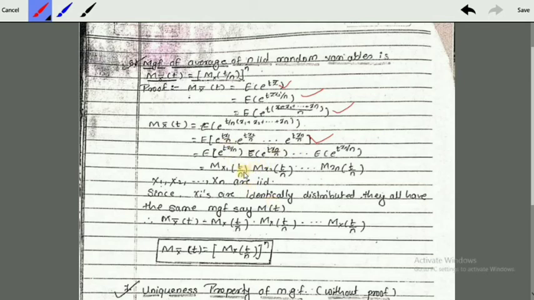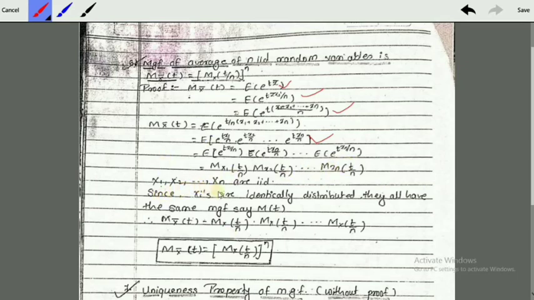As we know that x1, x2 are independent, these individual terms are also independent. So the expectation of e raised to tx1 by n, the expectation of e raised to tx2 by n. Therefore it equals M_x1(t/n), M_x2(t/n), up to M_xn(t/n).